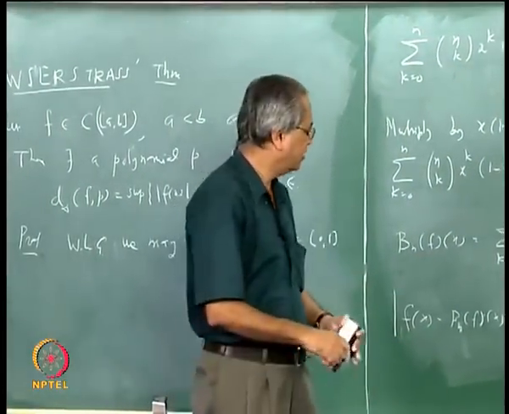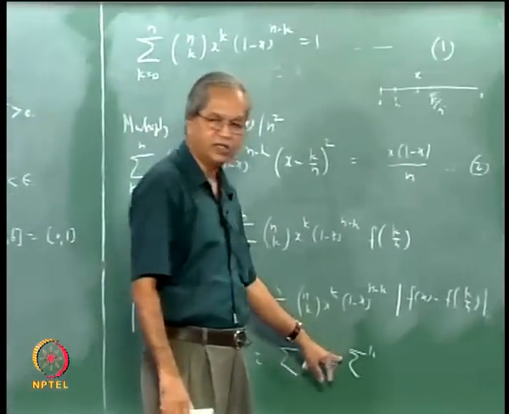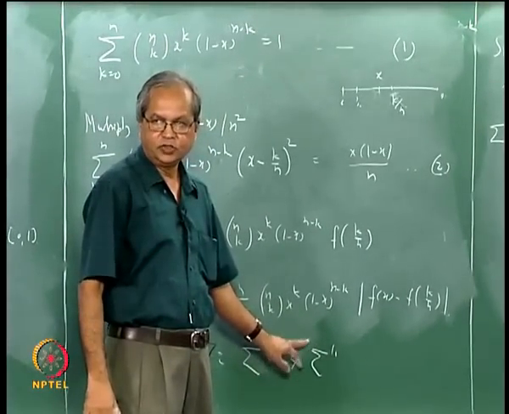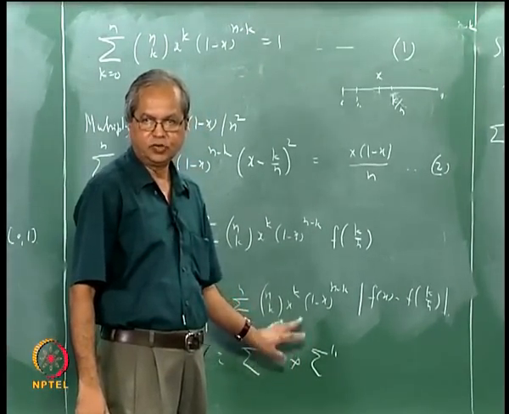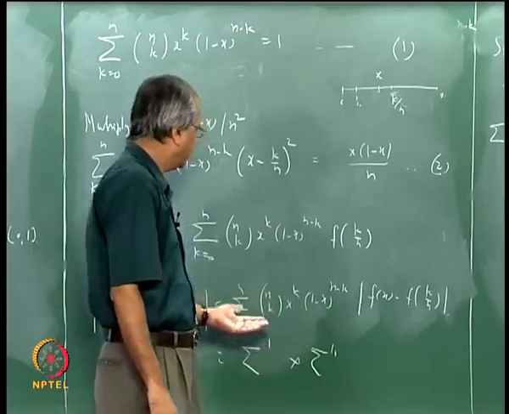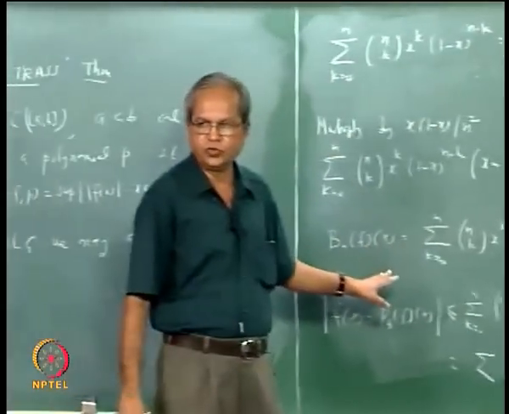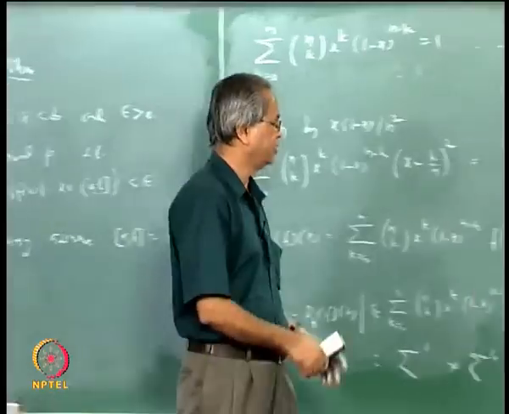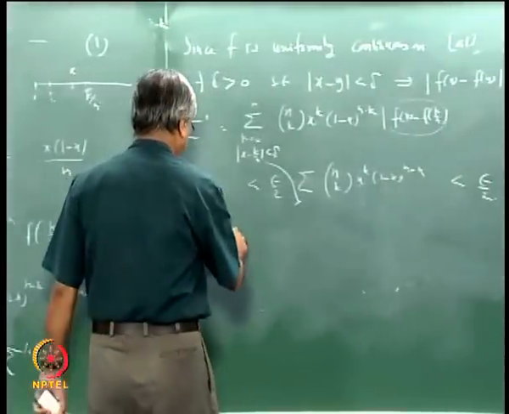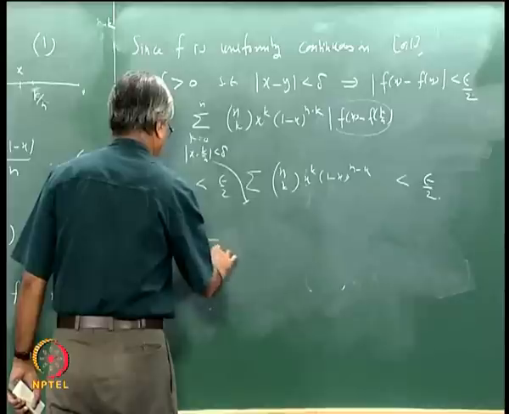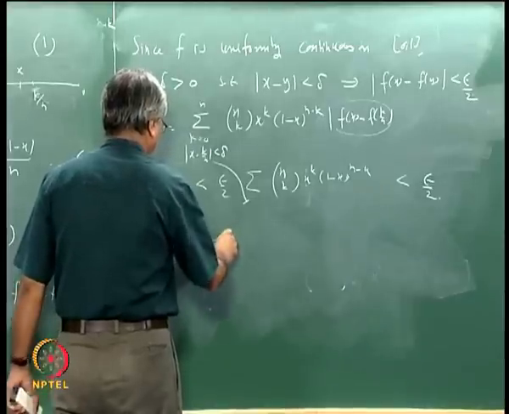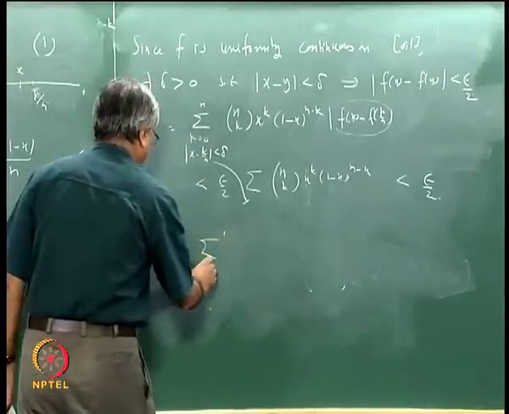Now our idea is to show that this remaining part, sigma double prime, is also less than epsilon by 2, but here it may not be for all n, but for large values of n. That is what we shall show. What is sigma double prime? Let me write here.